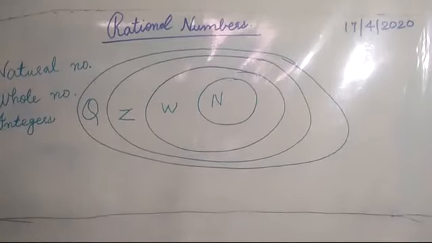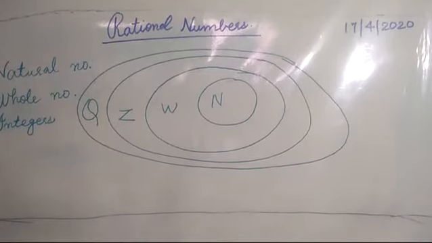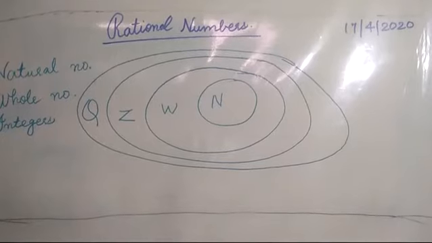Now, if you see on the board, you will be seeing some diagrams, one diagram in which natural number is in the middle, then second we are having whole numbers, then we are having Z which represents integers and Q which represents rational numbers. So in general, what I can say is that natural numbers are a subset of whole numbers. Whole numbers are a subset of integers. Integers are a subset of rational numbers.